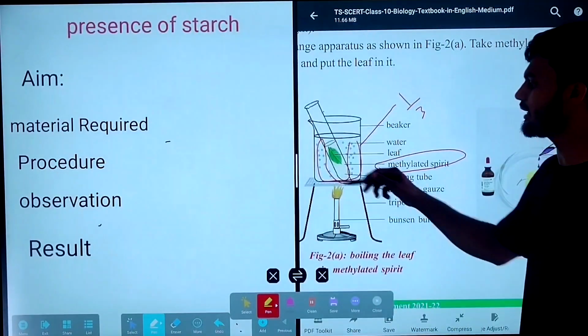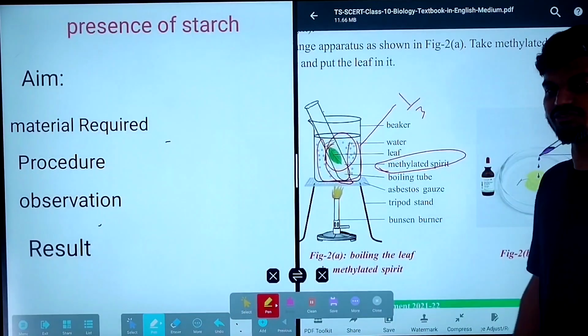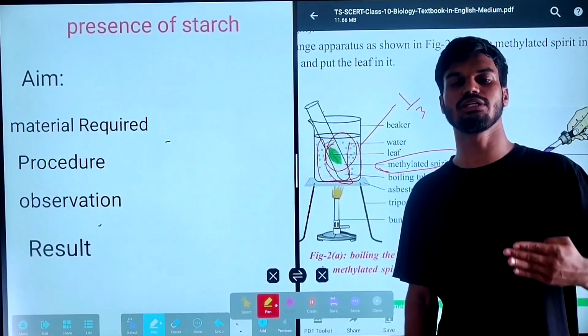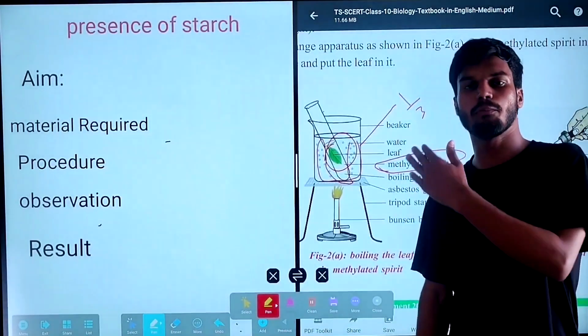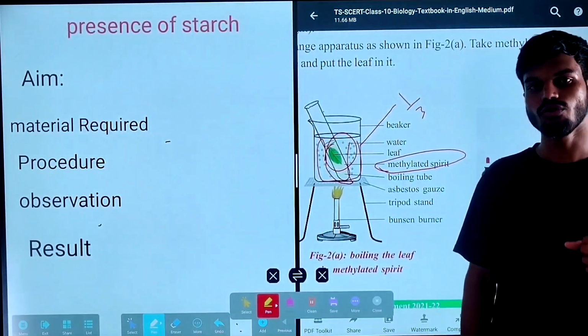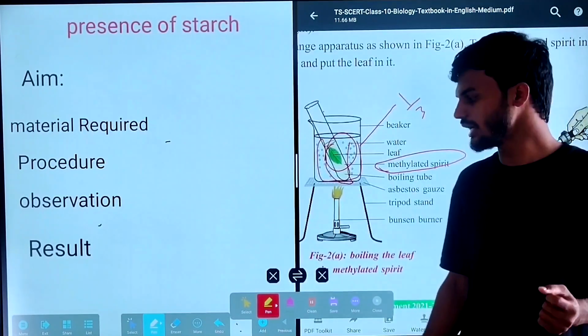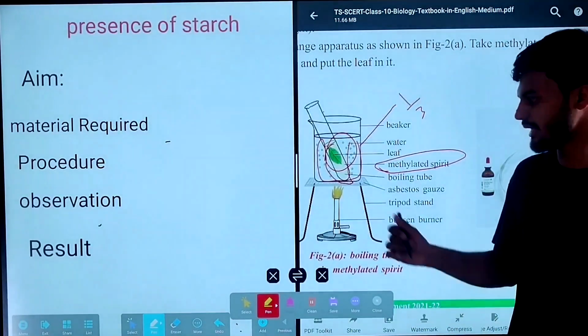Why take a green leaf that is well exposed to the sun? Because whenever the leaf is well exposed to the sun, it is able to prepare a sufficient amount of starch, so by that leaf we can find the starch easily in this experiment.